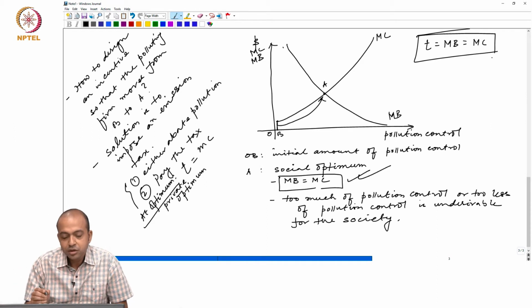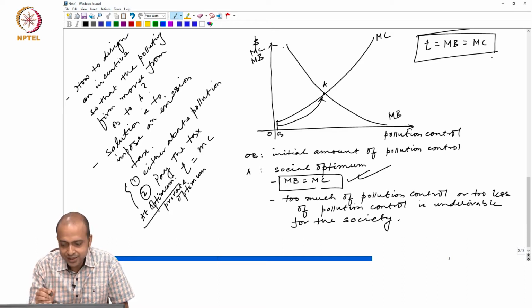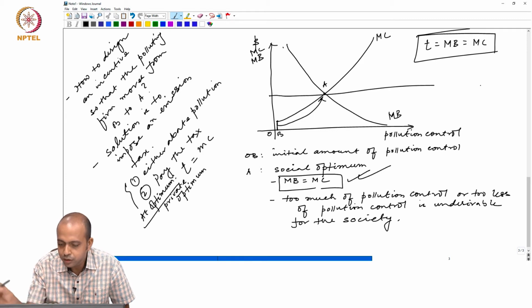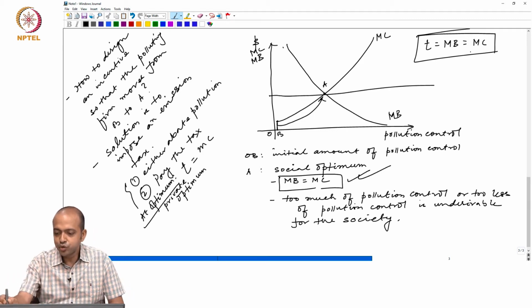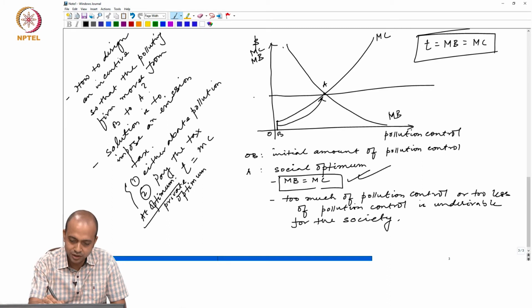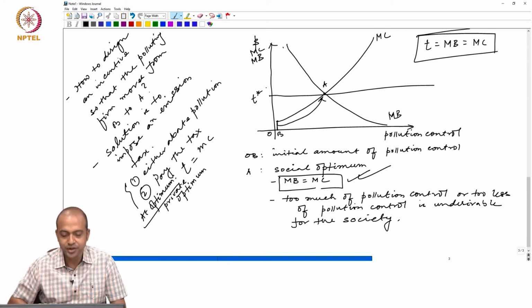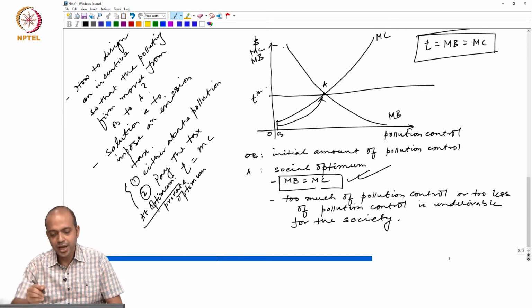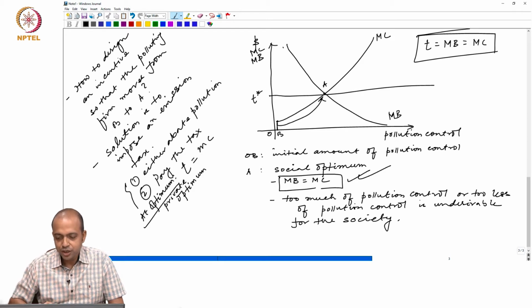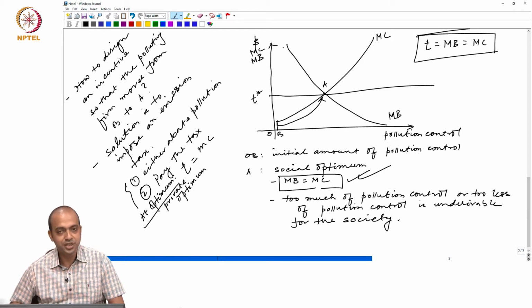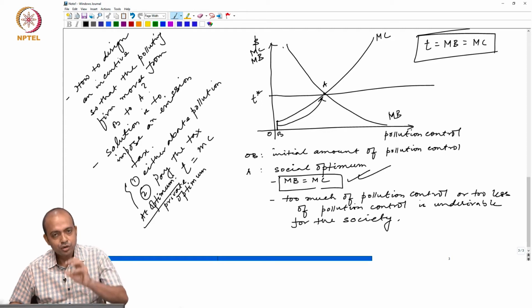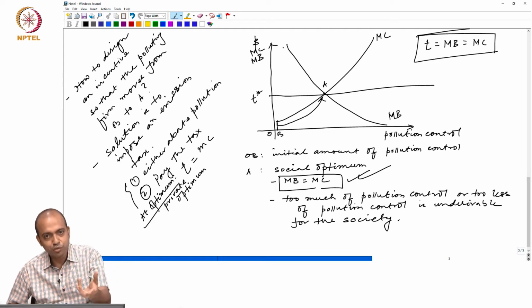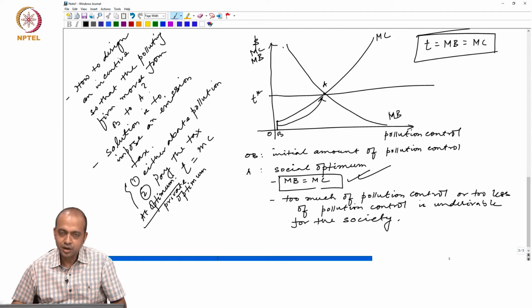So, the policymakers or the government should decide the tax rate at a point where T equals MB equals MC is achieved. This is called the optimum tax rate. So, private optima and social optima are converging.